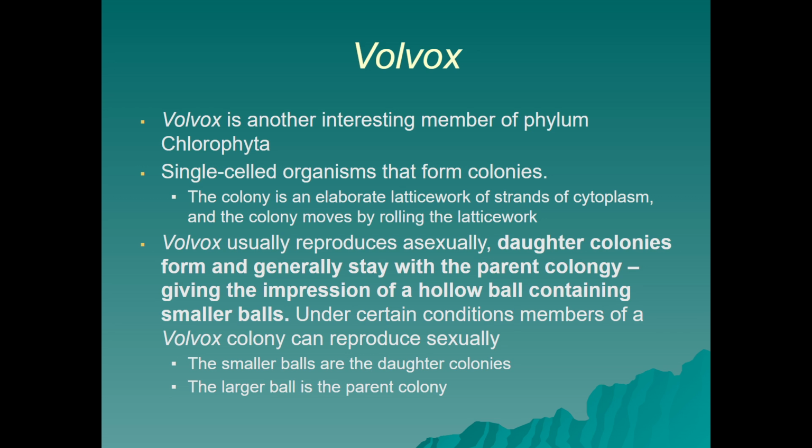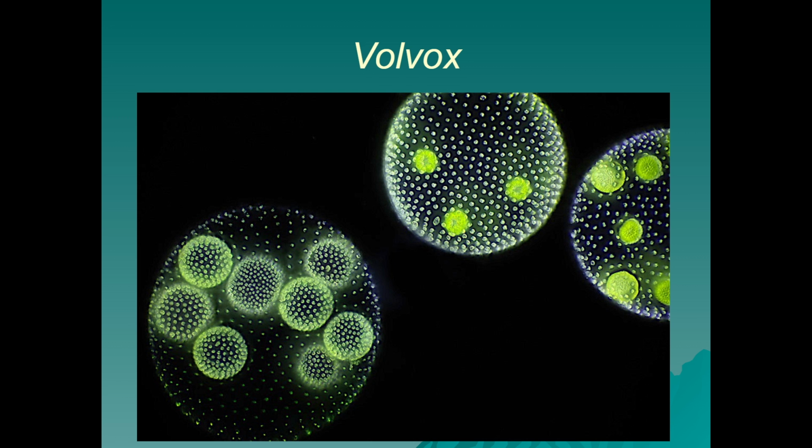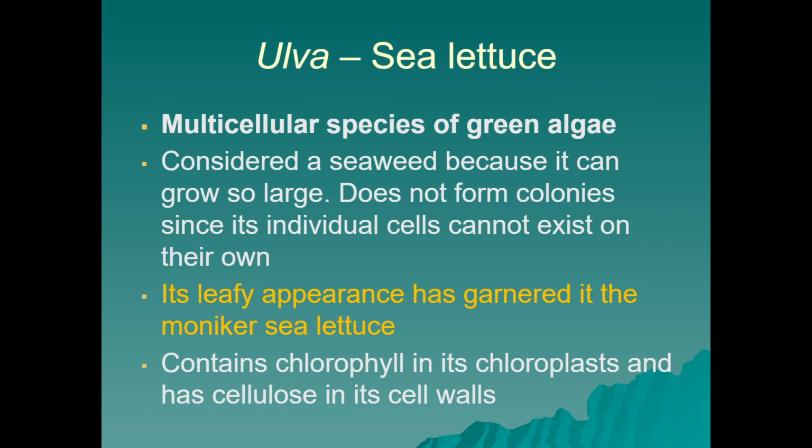So when you're looking at Volvox, these smaller balls are the daughter colonies, and the larger ball is the parent colony. So here we can see multiple examples of daughter colonies within parent colonies for Volvox.